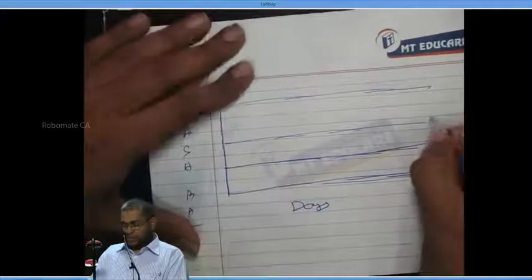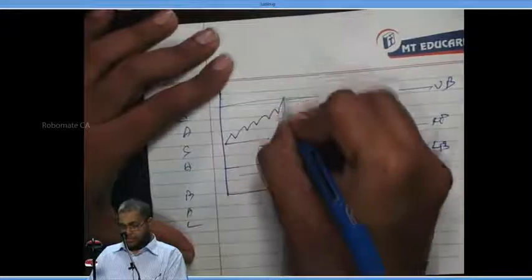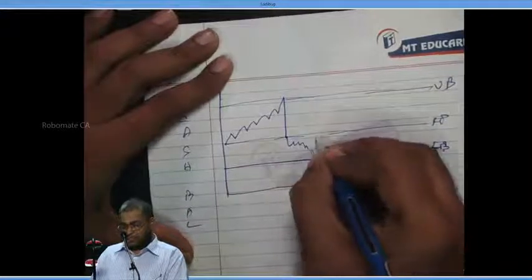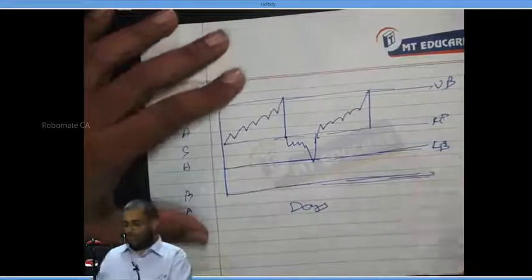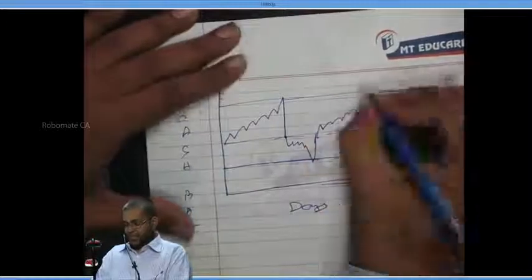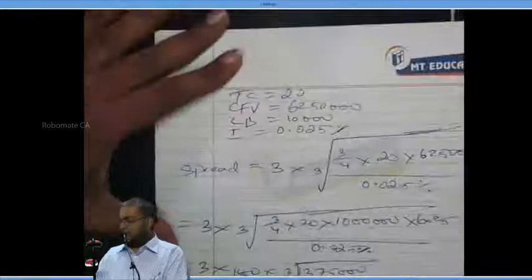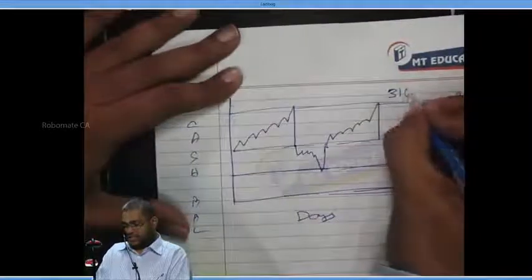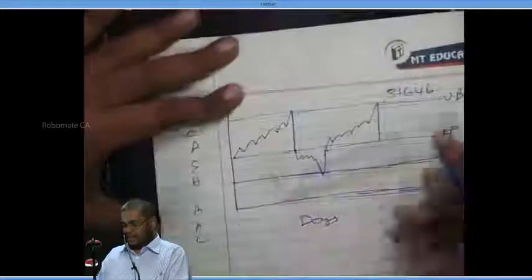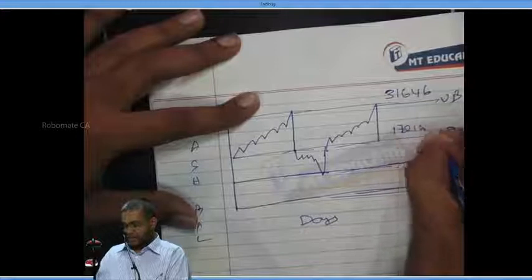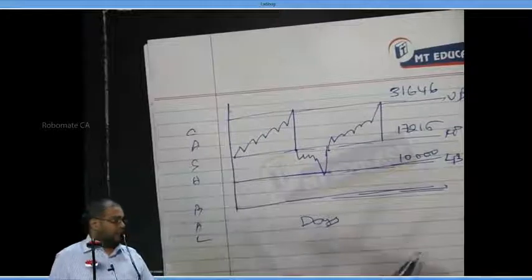You have the lower bound, the return point, and then the upper bound. Now write the numbers here. Upper bound is 31,646. Return point is 17,215. Lower bound is 10,000.